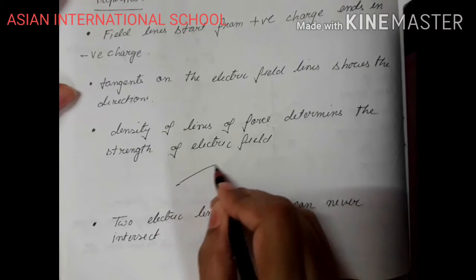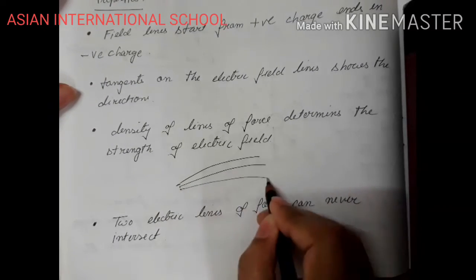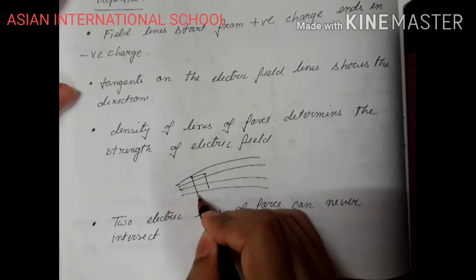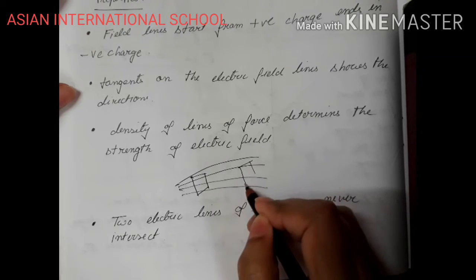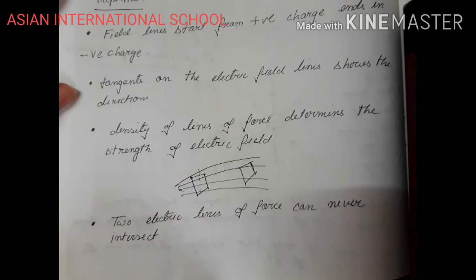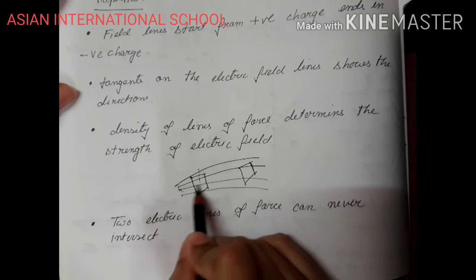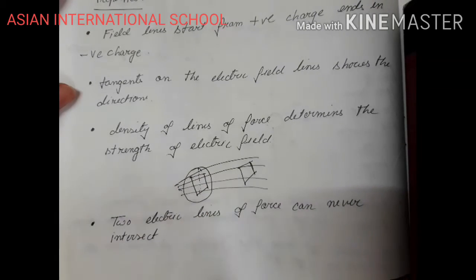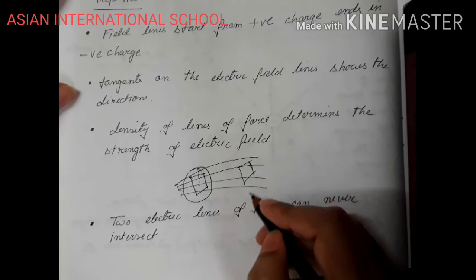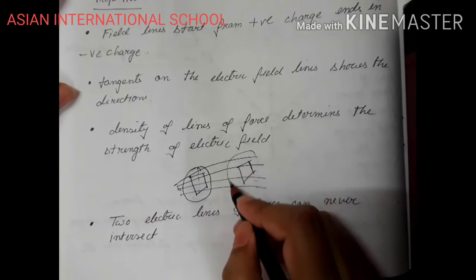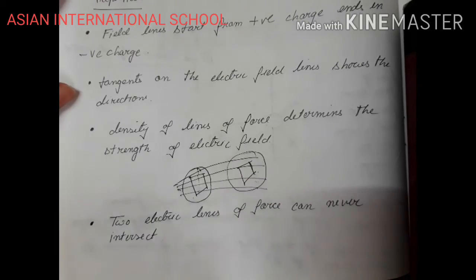Suppose if I draw a diagram over here, and if I place a cross section, right? So here the electric field lines are very close to each other, and more number of electric field lines are crossing through this particular cross section, right? So electric field at this place will be very strong, whereas less number of electric field lines are passing. The electric field lines, you see, they are spaced, they are not that dense like this one. So electric field at this position will be weak.